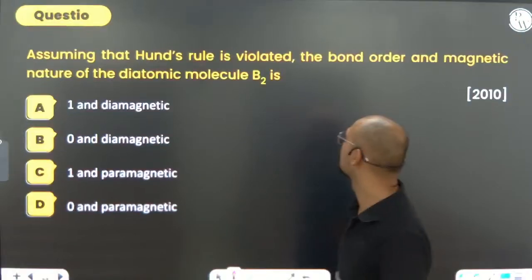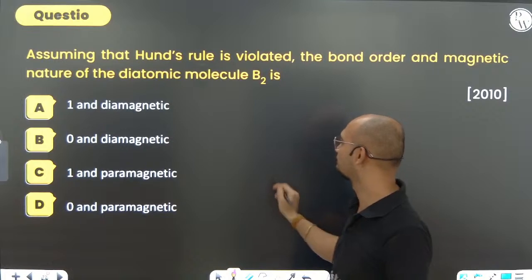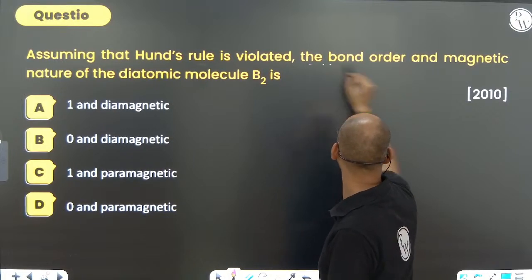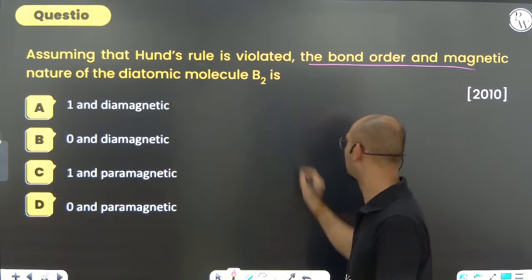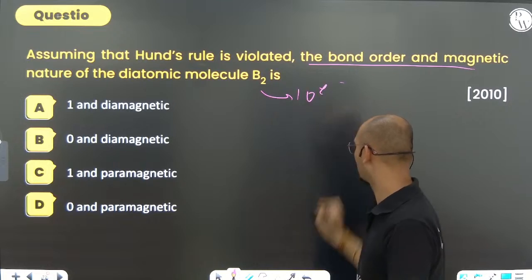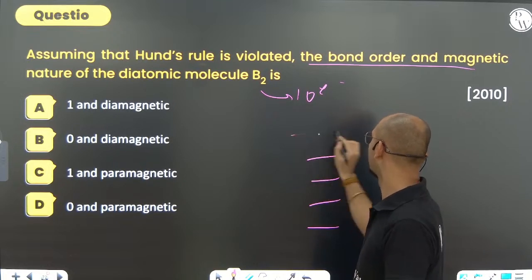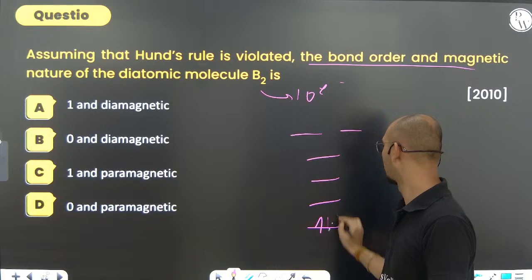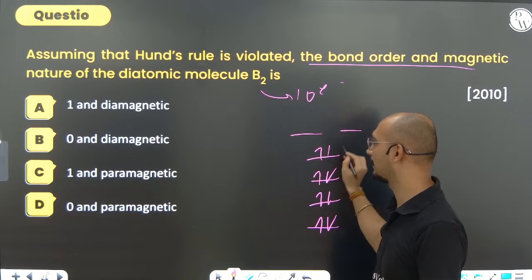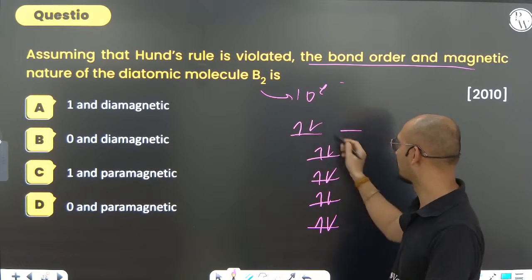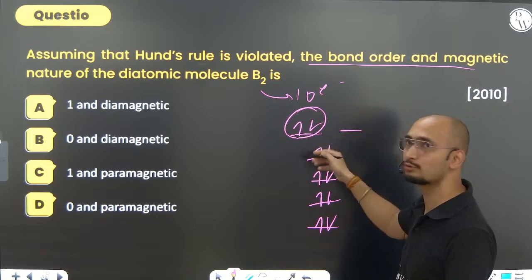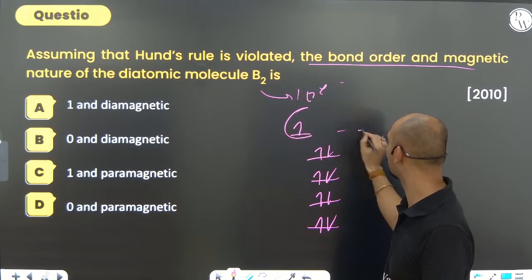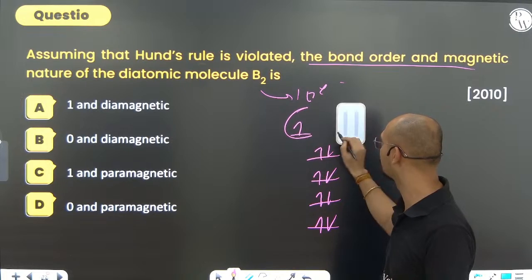Now, assuming the Hund's rule violation, okay, B2 molecule. The bond order and magnetic nature of the B2. B2 means 10 electrons. 1, 2, 3, 4, 5, 6, 7, 8, 9, 10. So what we can say, 10 electrons because it is breaking Hund's rule. If it was not breaking Hund's rule, what will happen? It will be like that. But it is breaking Hund's rule, what will happen?